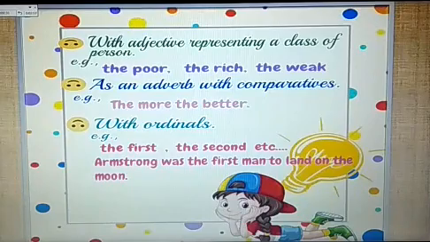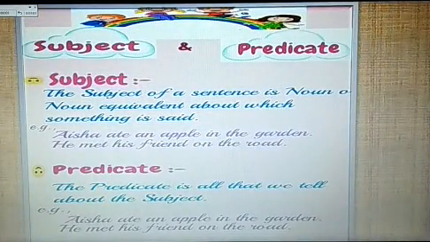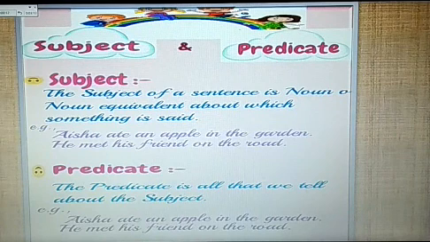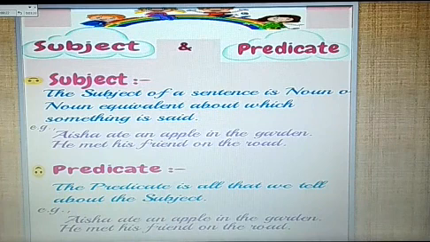Okay? Alright. So we continue to our another topic. Our second topic is subject and predicate. Subject. The subject of a sentence is a noun or noun equivalent about which something is said. For example, Aisha ate an apple in the garden. Here Aisha is the subject because Aisha is the noun about which something is said.